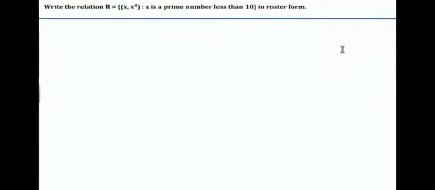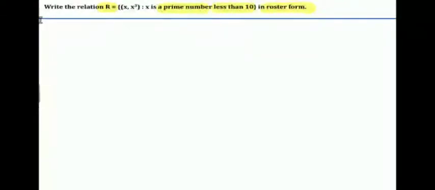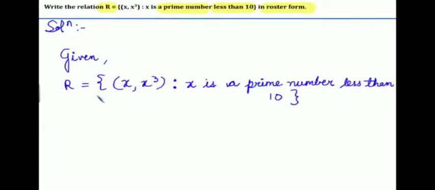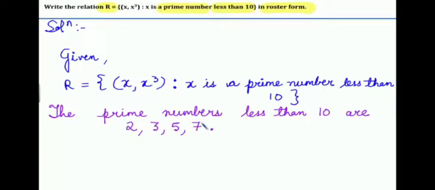Now move on to question number 7. Write the relation R is equal to {(X, Y)} where Y is equal to X cube, X is a prime number less than 10. Write it only in roster form. So in this given X and Y, where Y is equal to X cube and X is a prime number less than 10, we all know the prime numbers less than 10 are 2, 3, 5 and 7. So the roster form of this relation